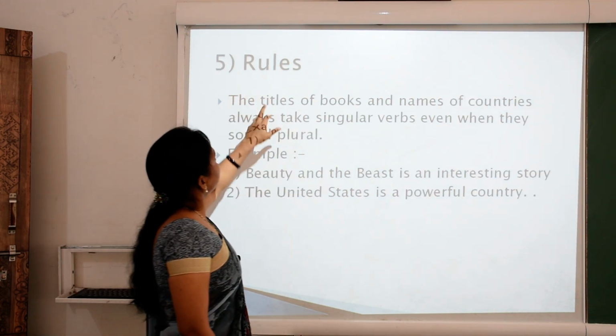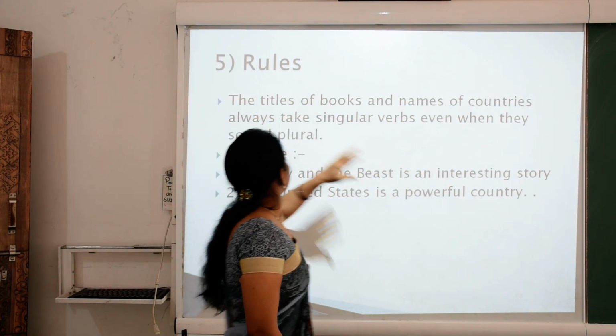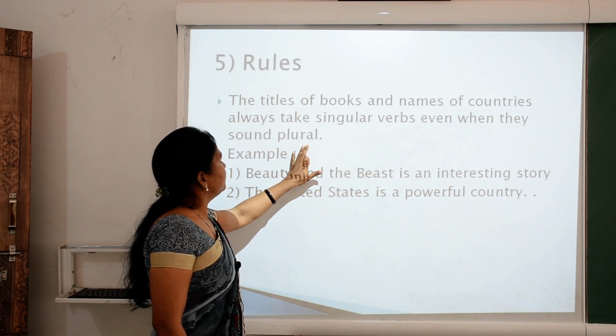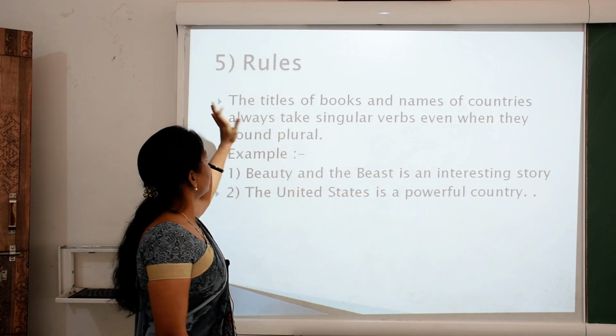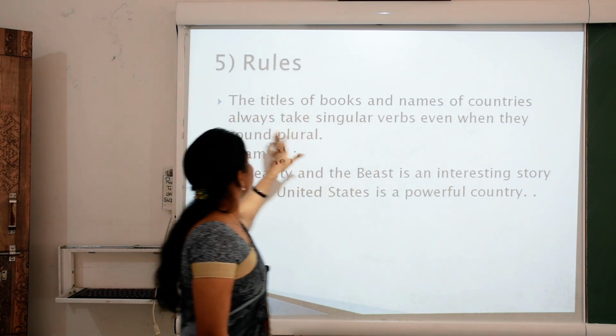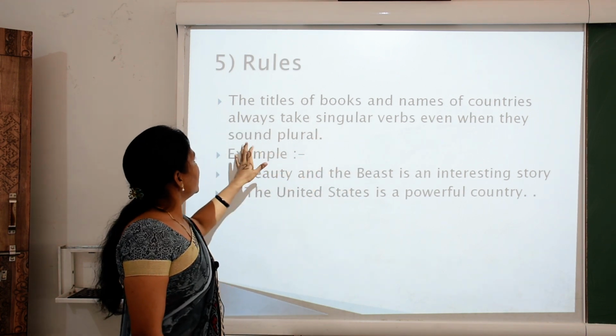Now rule number 5. The titles of books and names of countries always take singular verbs even when they sound plural. I repeat this rule: the titles of books and names of countries always take singular verbs even when they sound plural.